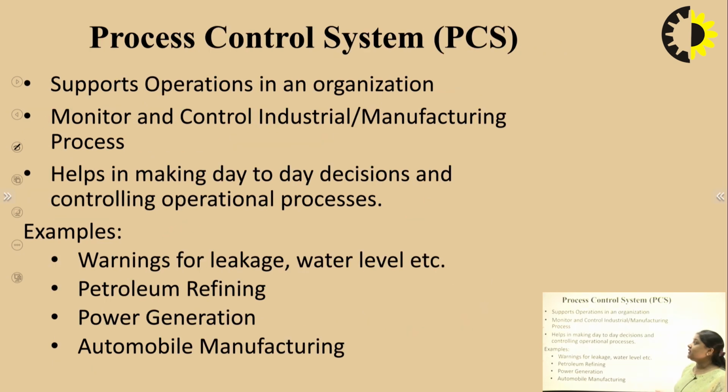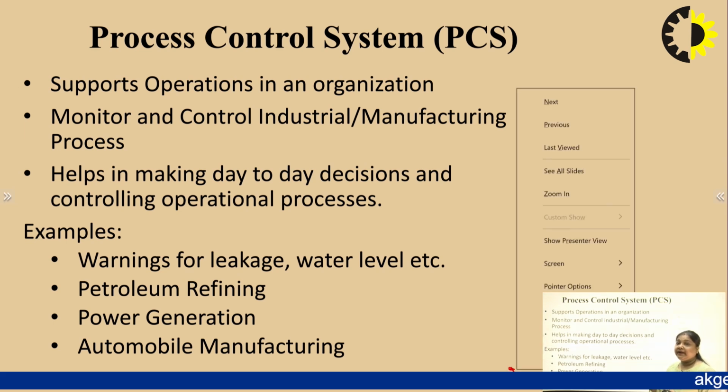Next is process control system. It supports operations in an organization. All the operations that occur in an organization to facilitate the flow of information or the flow of a process is called the process control system.